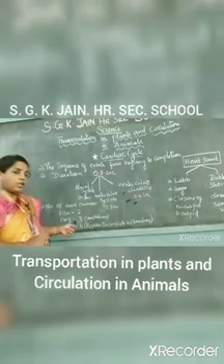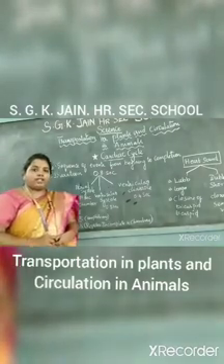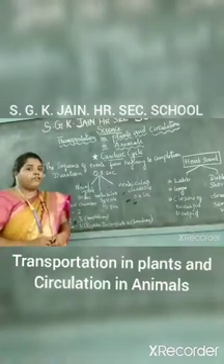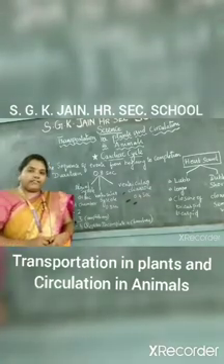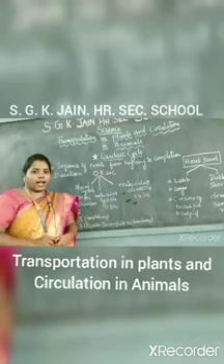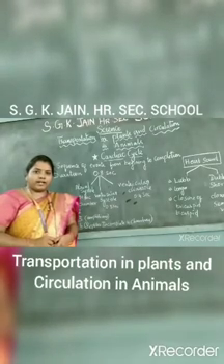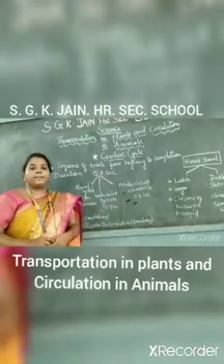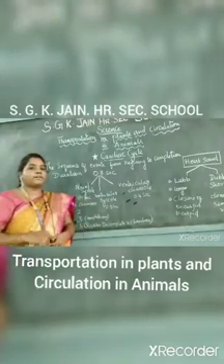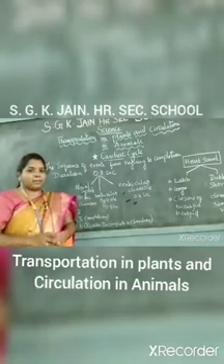And next one, human. I already told that human beings have 4 chambers of heart. What are the 4 chambers? Left auricle, right auricle, left ventricle, right ventricle. And next one, reptiles. Reptiles also have 4 chambers, but they are incomplete chambers.